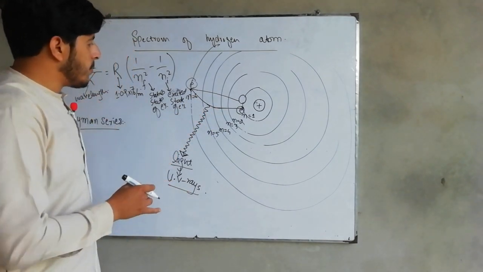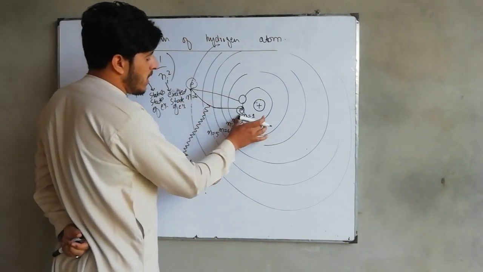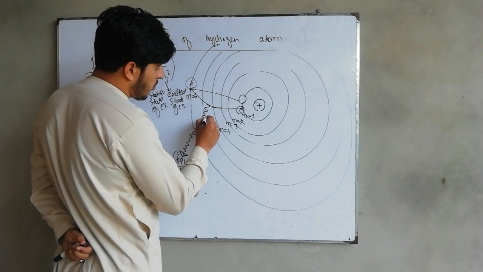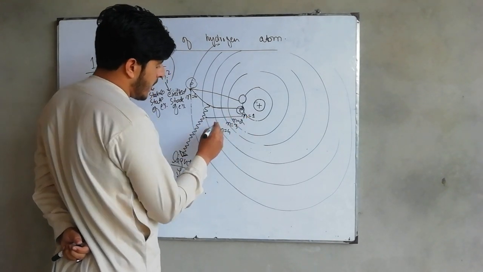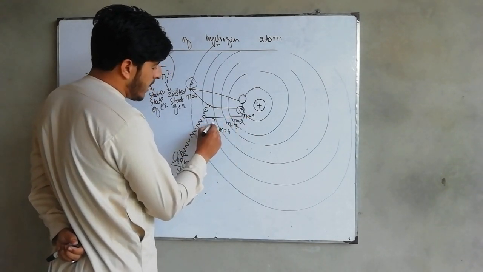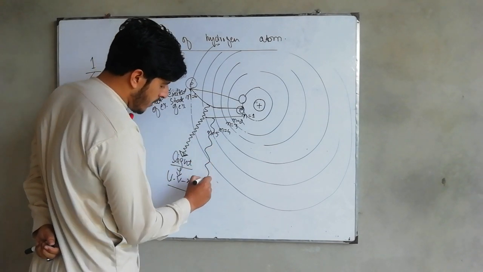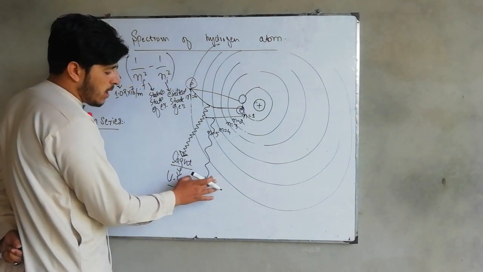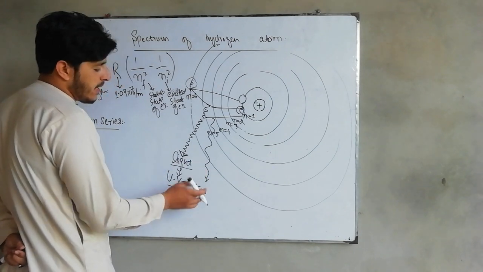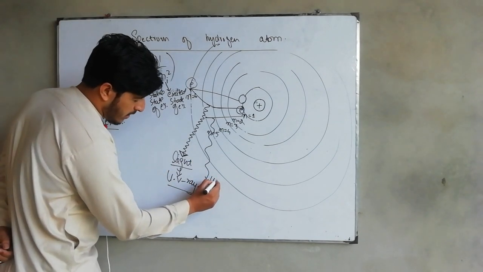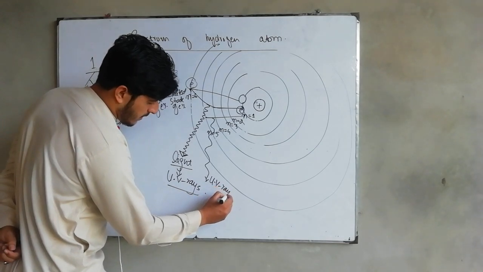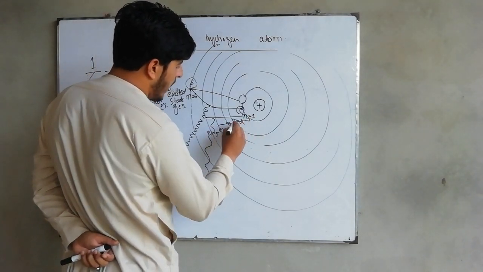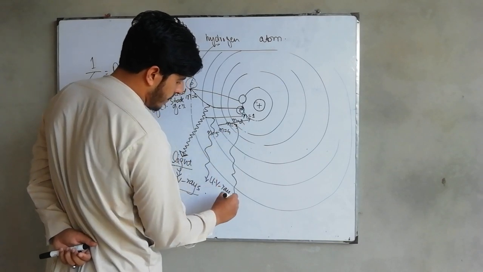For example, if n is equal to 6 to n is equal to 1, you will get light of that kind. Now if the transition is from n is equal to 5 to n is equal to 1, that will give you light again. But in which region will this light wavelength be? That will also be ultraviolet ray. Now if a transition takes place from n is equal to 4 to n is equal to 1, again ultraviolet ray. But what is the difference?